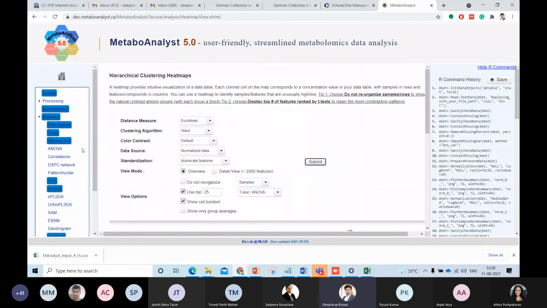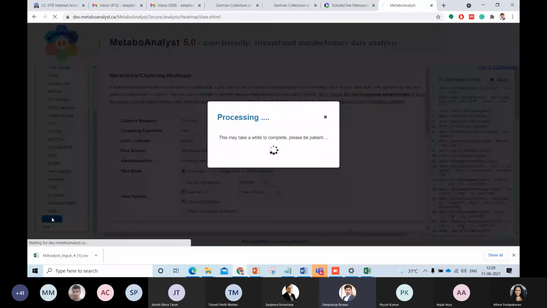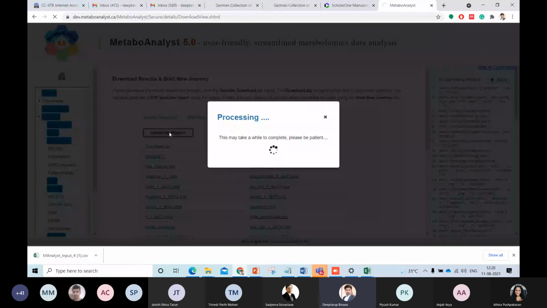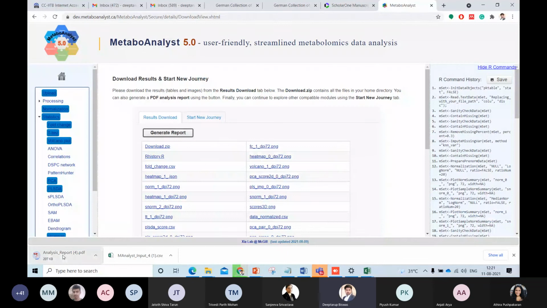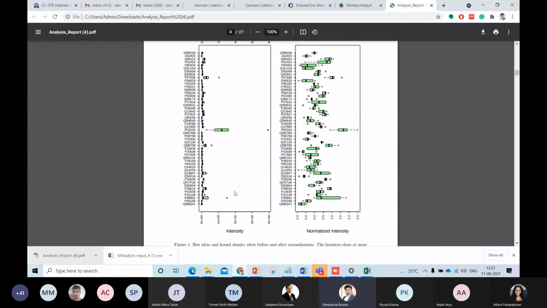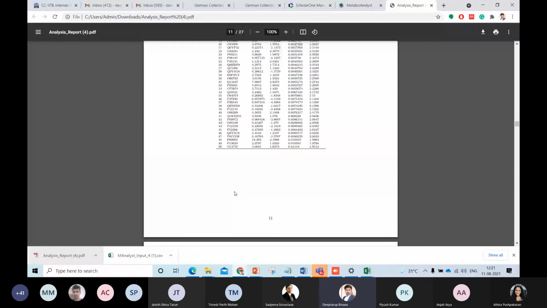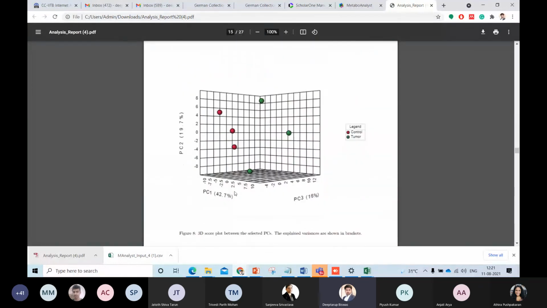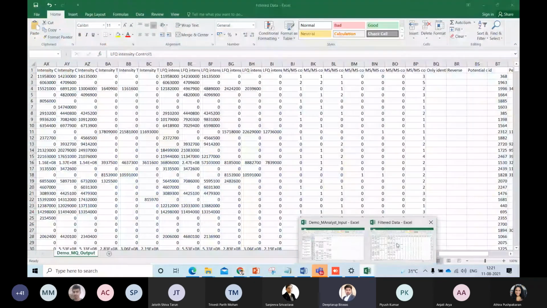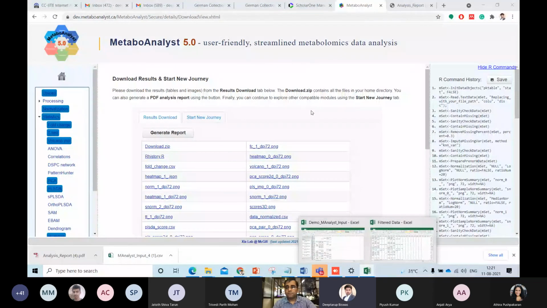I think this much is more than enough, and obviously you can go to downloads, and when you click on generate report, it will give you whatever you have done till now. It will give you complete information in a PDF, with all the major visualization plots and the tables. So I think this is what you should learn from the meta-analysis: how from data which has no information other than some values, we have reached a statistical output and also the visualization plots, right?